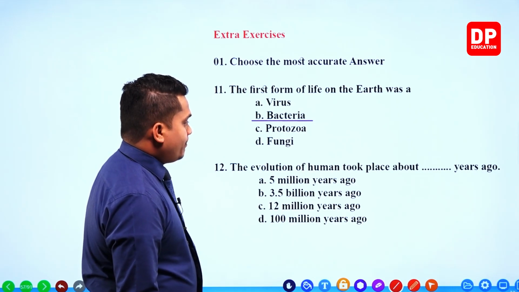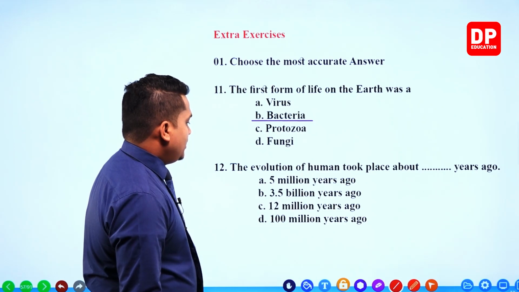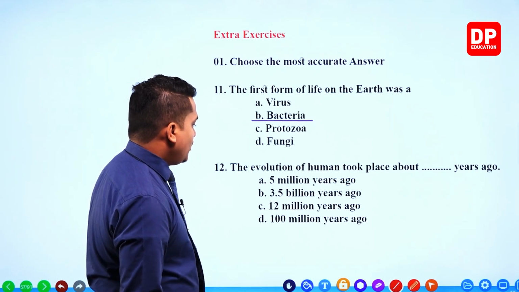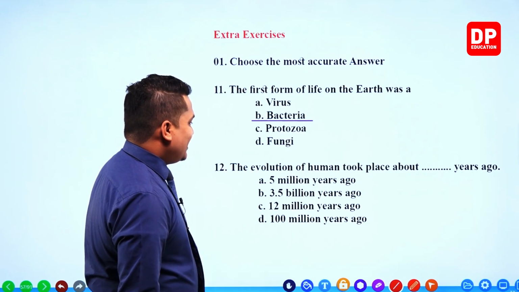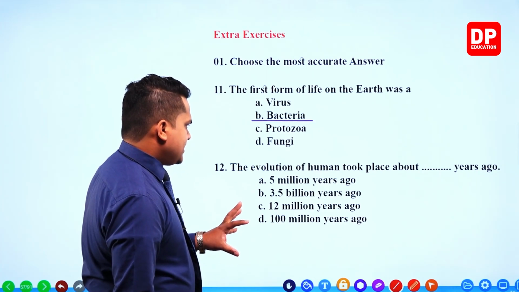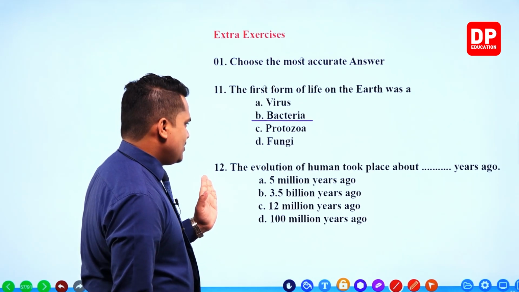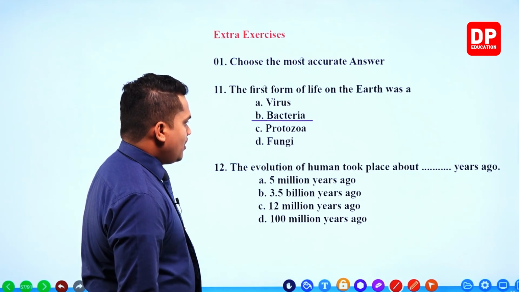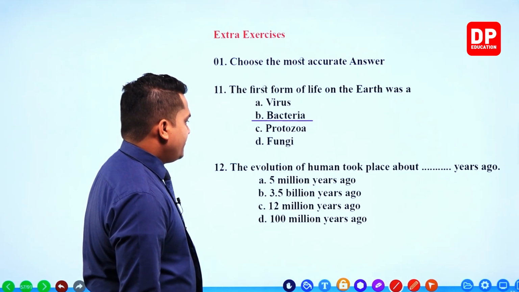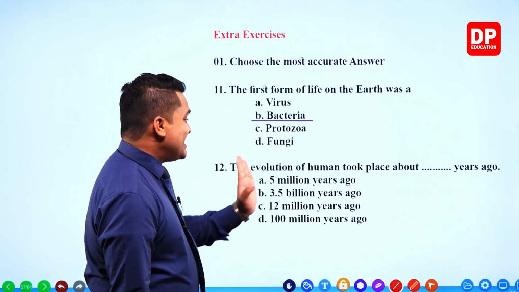Evolution of human took place about. It is asking about the evolution of human. It is not asking about the modern human, just the evolution of human. So evolution of human took place about 5 million years ago, 3.5 billion years ago.